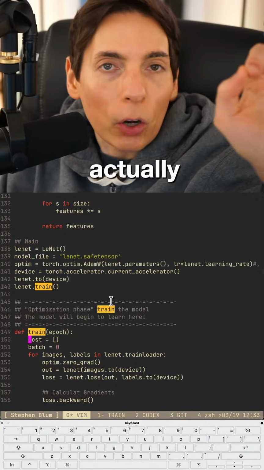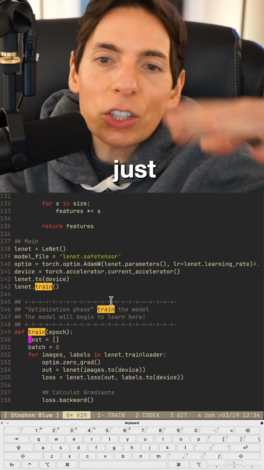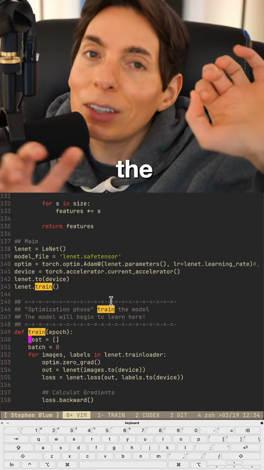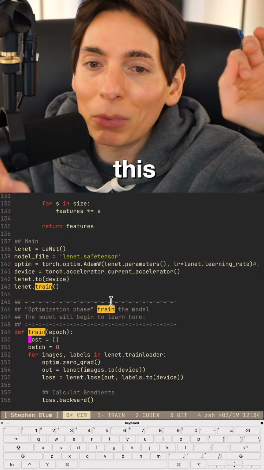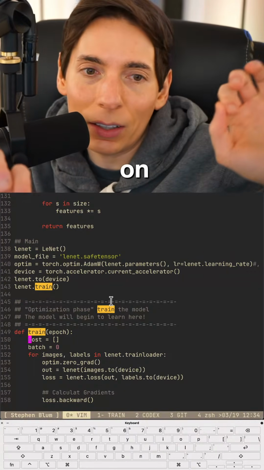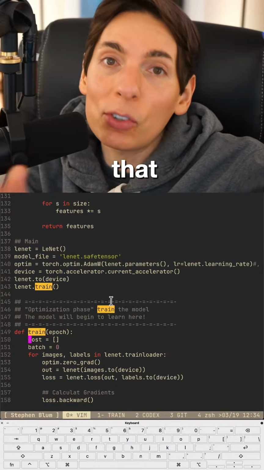We've actually written this already this week. We're very successful. We got it working. We're just rearranging things now in this file so that we can start the training process. Once we start the training, it's going to take a little while because there's a lot of data. Live on stream, we're going to make sure to train this, and we're going to save the data on the output, and then we're going to load the model and start testing it on test data. That means that we're testing it on data that it's never seen before.